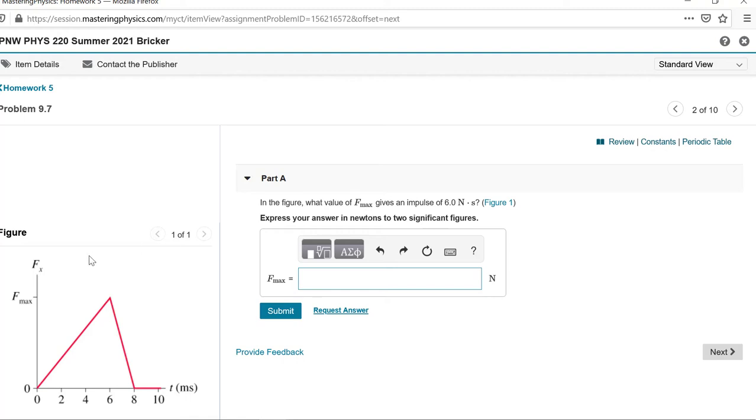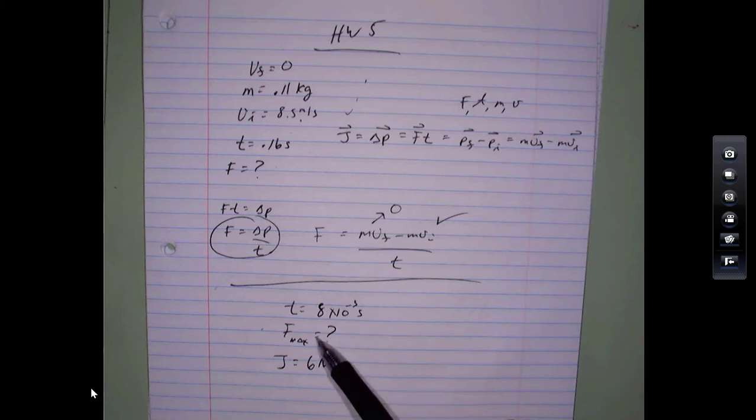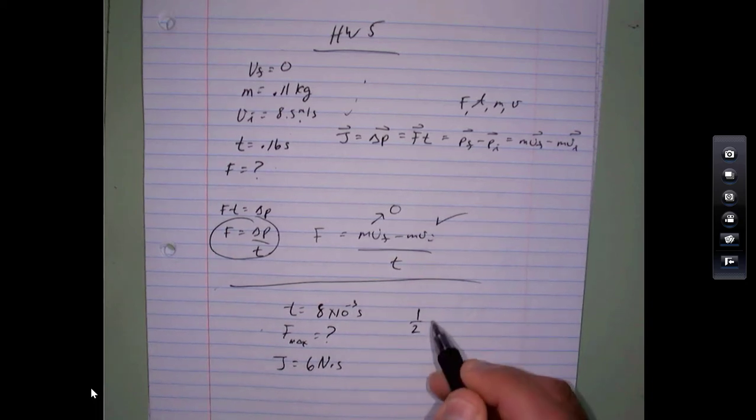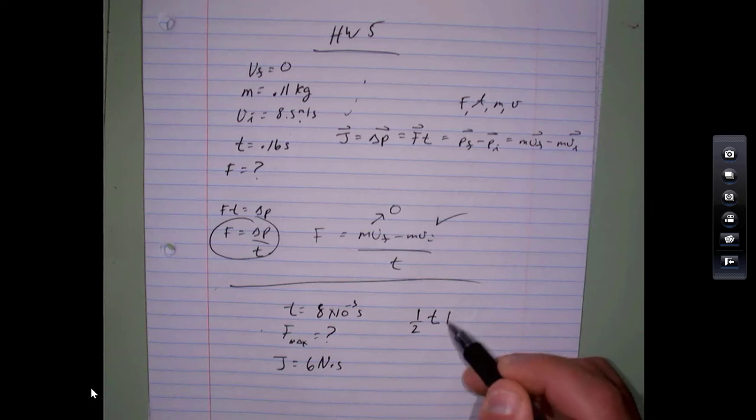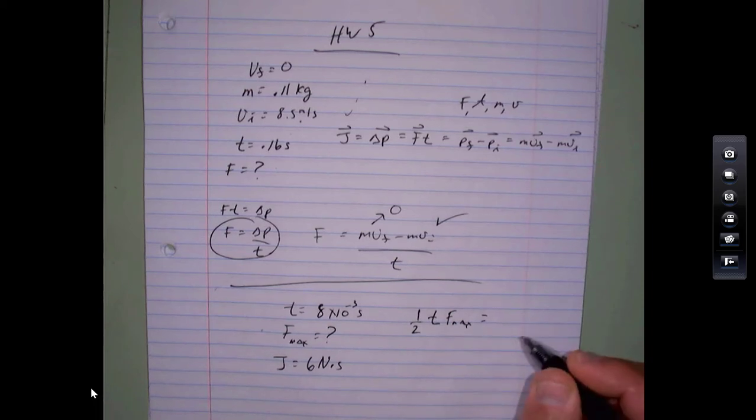If you have a graph of force versus time, the impulse turns out to be the area under the curve. Whatever this area is, that's the impulse. Let's solve this one. The time is 8 milliseconds, or 8 times 10 to the minus third, which is the base of that triangle. We're trying to figure out the maximum force, and they give you the impulse, the area under the curve. The area of a triangle is 1/2 the base, which is the time, times the height, which is F max. And this is equal to the impulse.